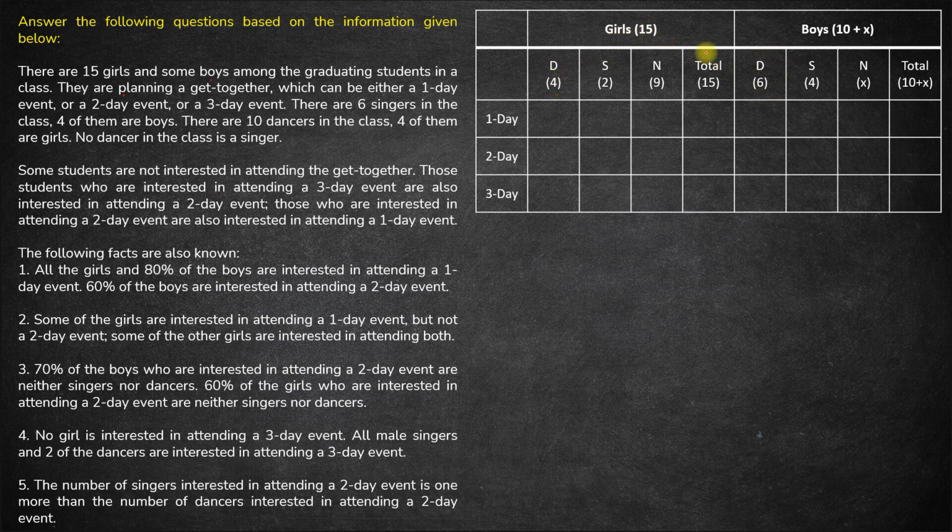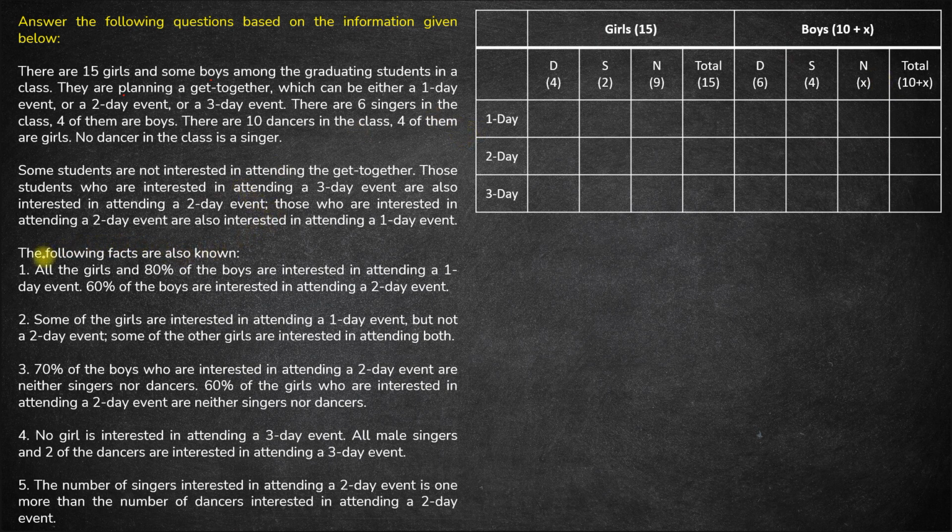And we know there are total 15 girls in the class. So out of 15 girls, 4 are dancers, 2 are singers. So 4 plus 2 is 6. Hence 15 minus 6 is 9. So 9 of them are neither dancers nor singers. Right? Similarly, among boys, 6 are dancers, 4 are singers. Let's say the number of boys who are neither dancers nor singers is x. So the total number of boys that we have is 10 plus x. Okay.